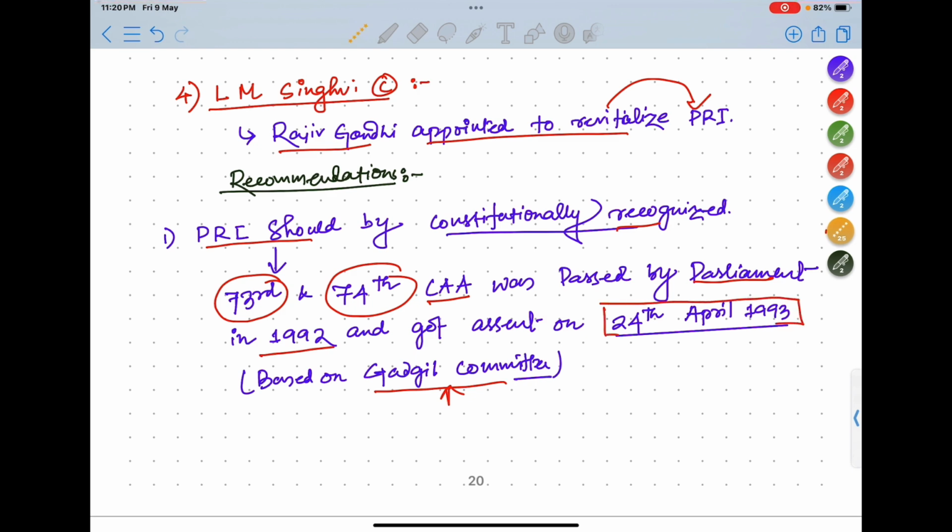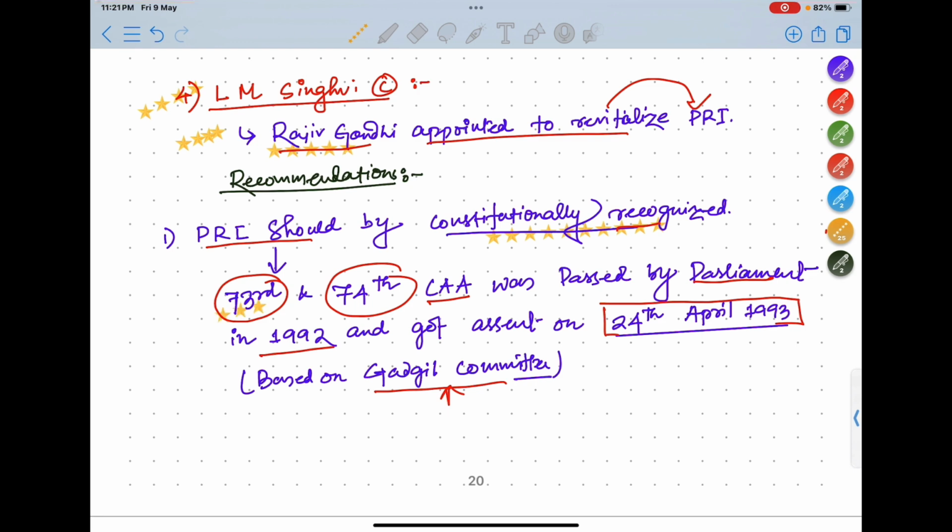So here a few things are important. Number 1, who appointed the LM Singhvi committee? It's Rajiv Gandhi. Next, which committee recommended PRIs should be constitutionally recognized? It is the LM Singhvi committee. Now, by which Constitutional Amendment Act were PRIs constitutionally recognized?